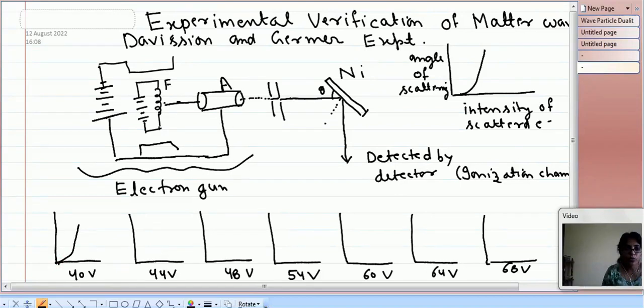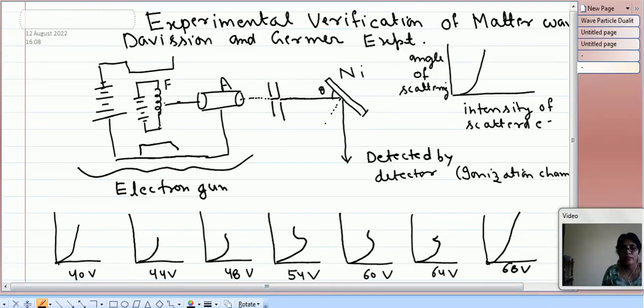Then at 44 volt a bump started. Bump means there is a maximum at a certain angle and then a minimum. At 54 volt the maximum bump was seen, then it decreased again, and at higher voltage we get the same type of pattern as at 40 volt.